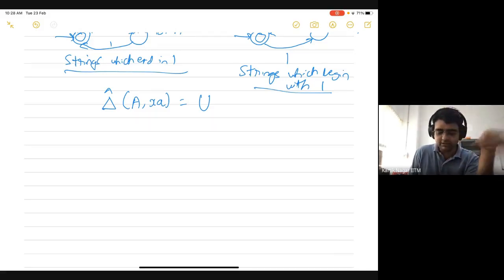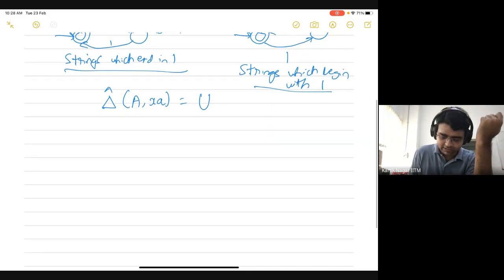If you're trying to find the set of all states that you can reach, if you begin in a state in A and process the entire string XA, then you first process the string X, which is the prefix of XA, and you consider all possible states that you can reach.